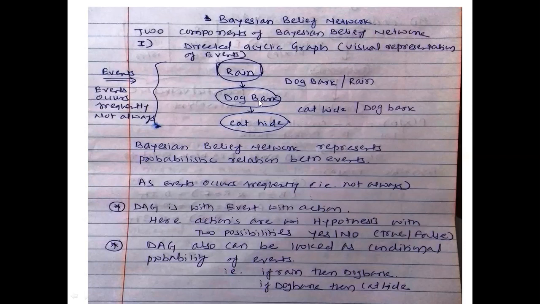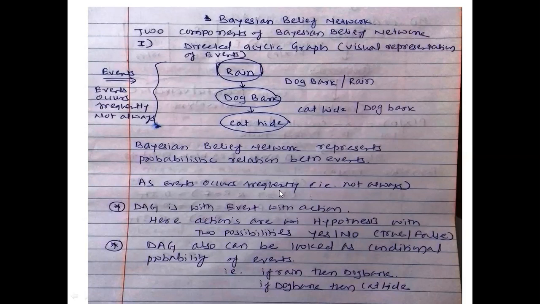But immediate for dog bark, the parent event is rain. For cat hide, the parent event is dog bark. I'll tell you again that parent concept. For dog bark, parent is rain. For cat hide, the parent event is dog bark.